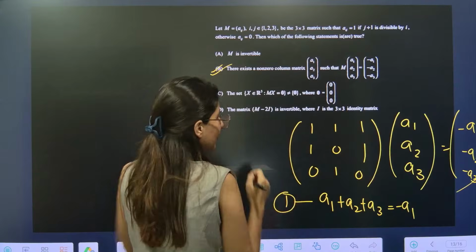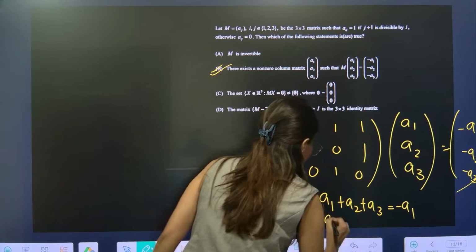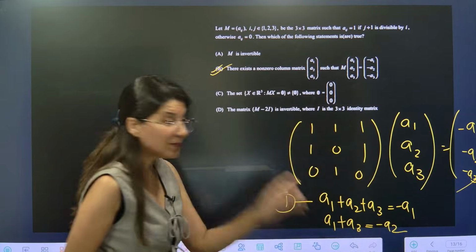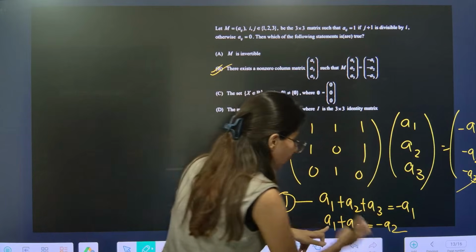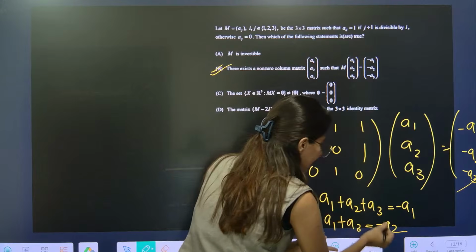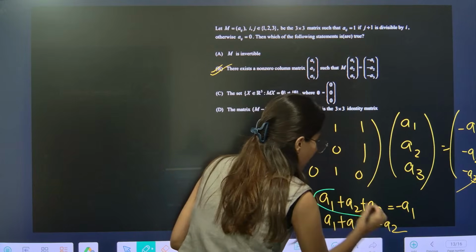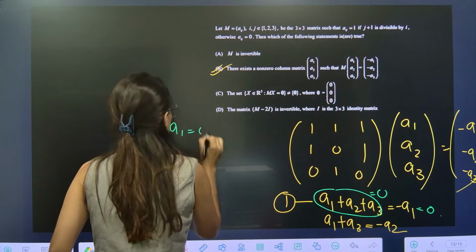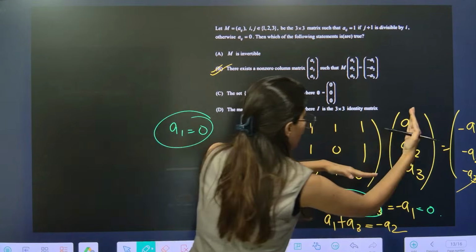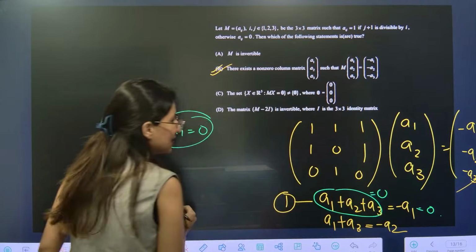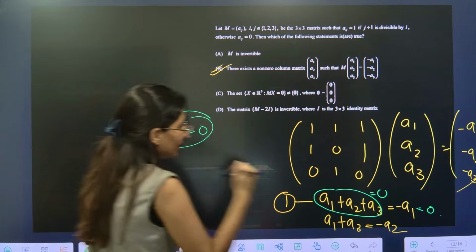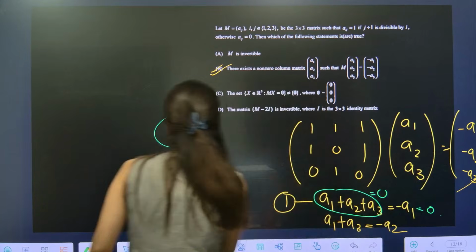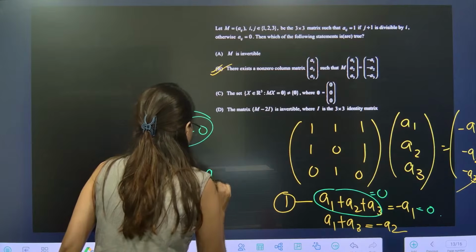Then you have A1 plus A3 is equal to minus A2. What does that mean? If you shift towards, so this is 0. If this is 0, then A1 is also 0. So A1 is coming out as 0. Third thing, if you multiply, A2 is equal to minus A3. So A2 is equal to minus A3.